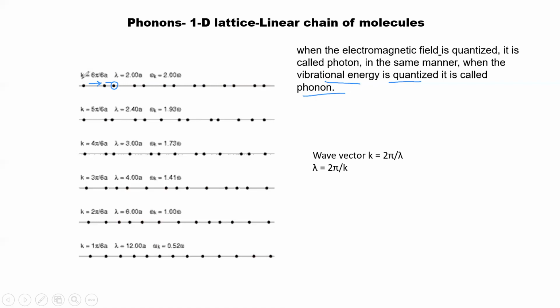Depending on the wave vector k, which I will define now, lambda will change as the frequency of vibration changes. The wave vector k is defined as 2 pi upon lambda, where lambda is the wavelength. So lambda equals 2 pi upon k. Lambda, the wavelength, and k, the wave vector, are inversely proportional to each other.